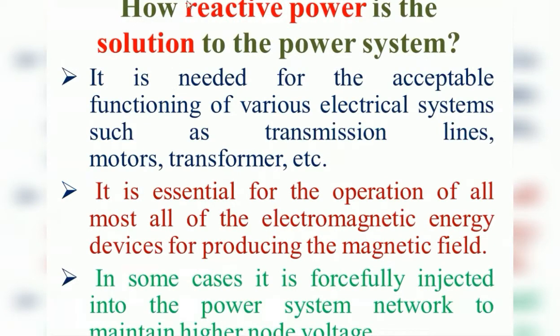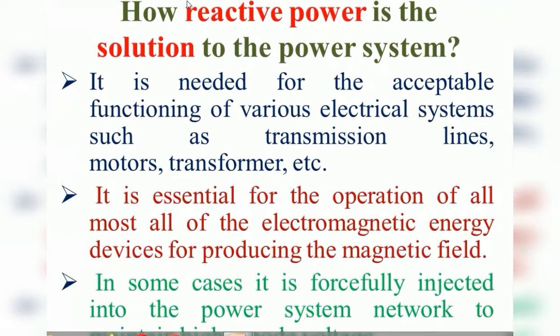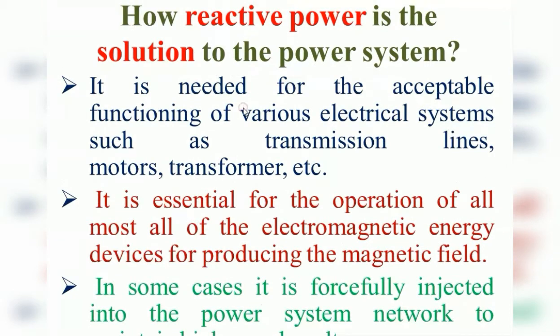So now let us see how reactive power is the solution to the system. Already said, it is needed for acceptable functioning. For the power system to give satisfactory operation, reactive power is very important. The systems that depend on reactive power are transmission lines, motors, and transformers.